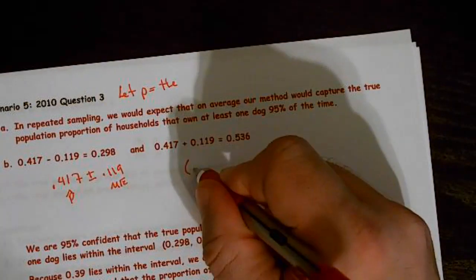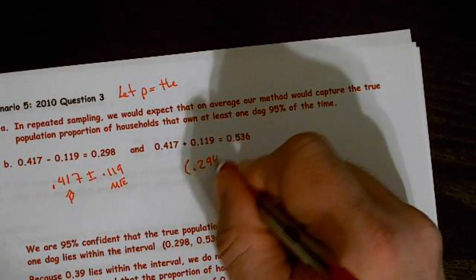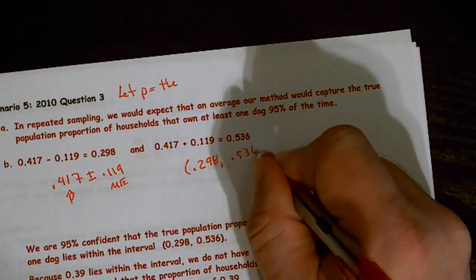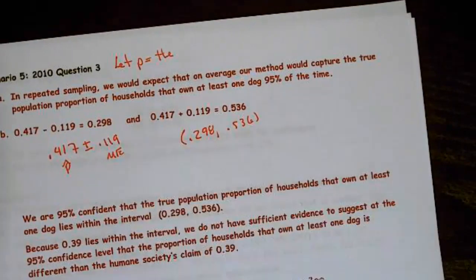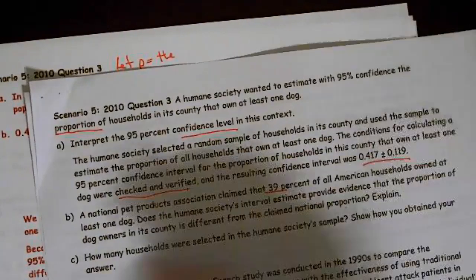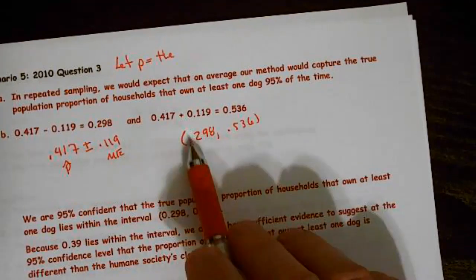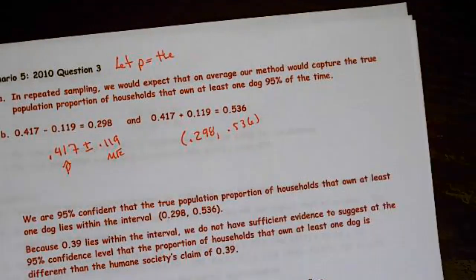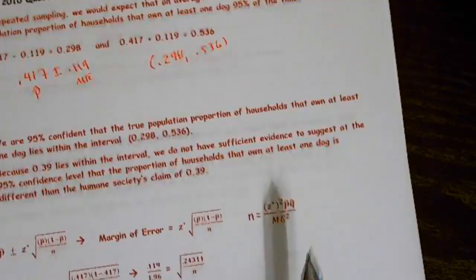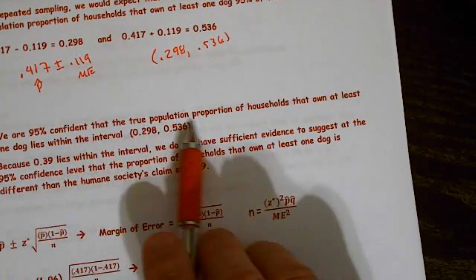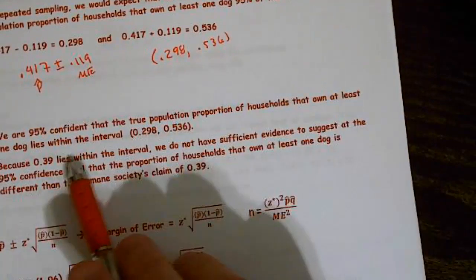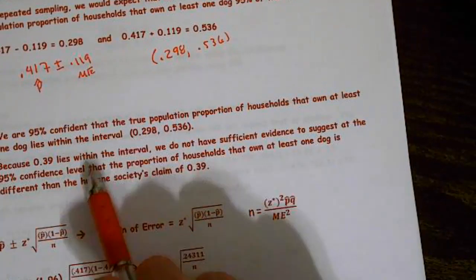So essentially my interval is 0.298 to 0.536. They did a 95% confidence interval, so we're 95% confident the true population proportion of households that own at least one dog lies within this interval.